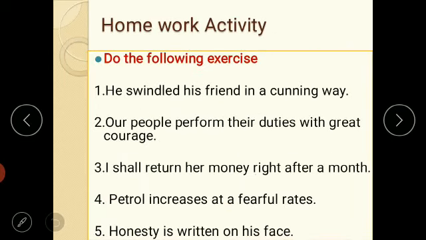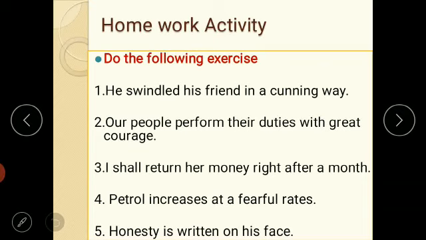And there is a homework activity for you. Do the following exercise. I have given you a few sentences. Sentence number 1. He swindled his friend in a cunning way. Sentence number 2. All people perform their duties with great courage. Sentence number 3. I shall return her money right after a month. Sentence number 4. Petrol increases at a fearful rate. Sentence number 5. Honesty is written on his face.